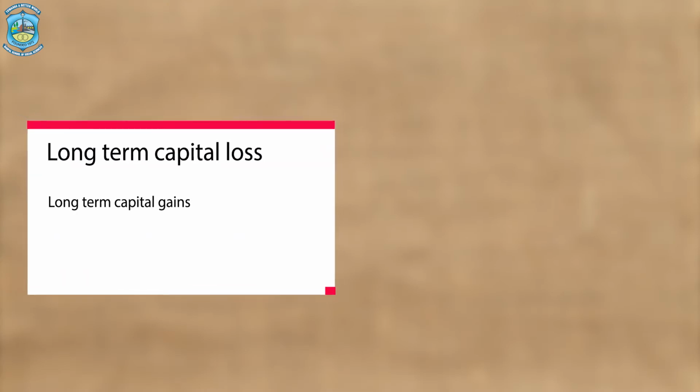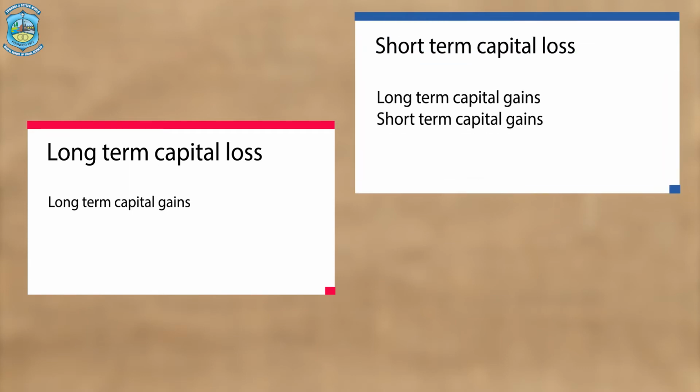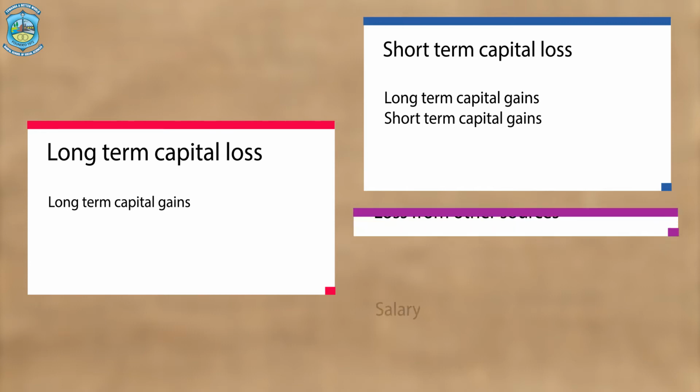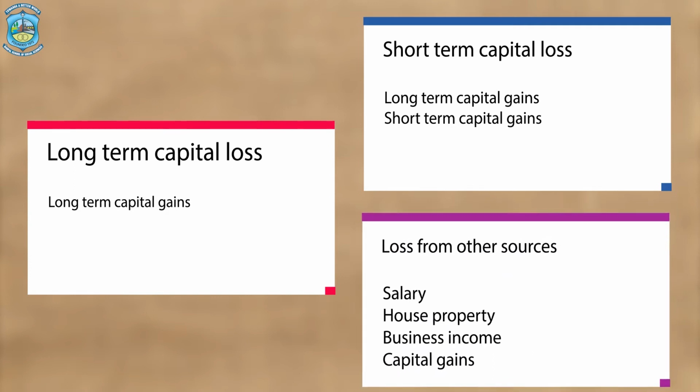Then long-term capital loss can be set off against long-term capital gains only, while short-term capital loss can be set off against long-term capital gains as well as short-term capital gains. Loss from other sources can be set off against any head of income like salary income, house property income, business income and capital gains.